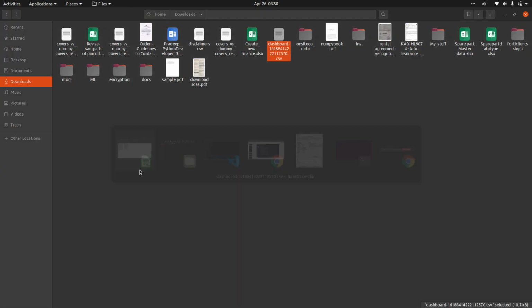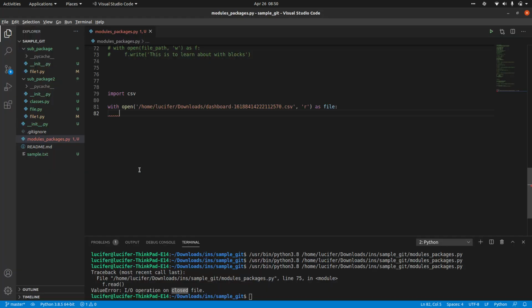So basically let me take it as f. Now you have that file opened in read mode. Now you have to make sure that you read it as a CSV file. If I do a simple f.read, it will read it as text, right? We saw the TextIOWrapper class.